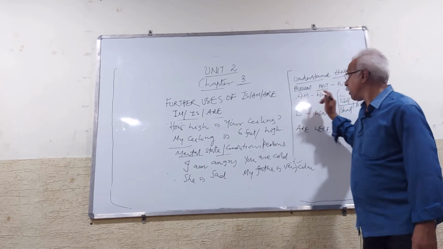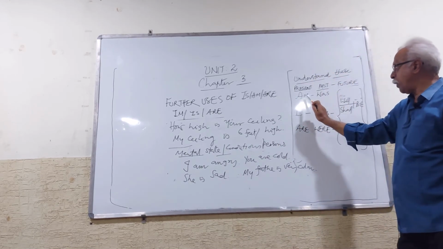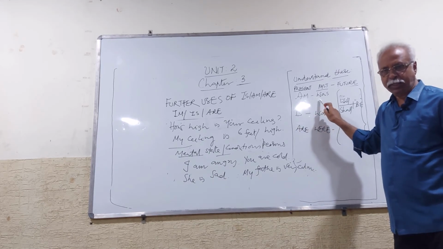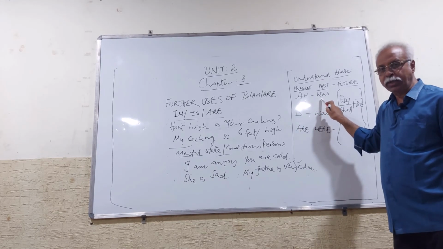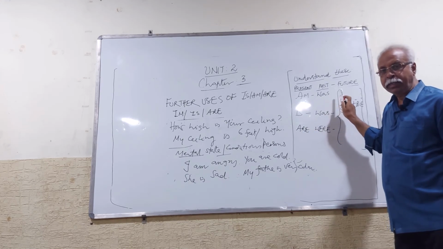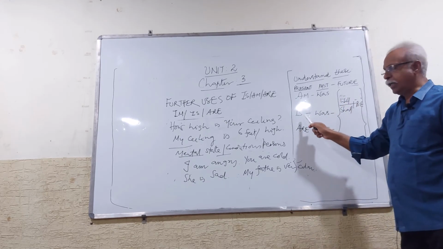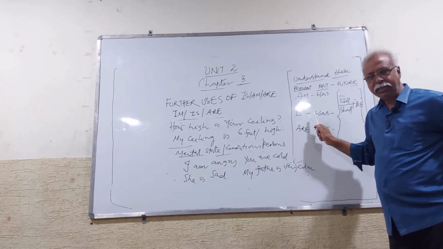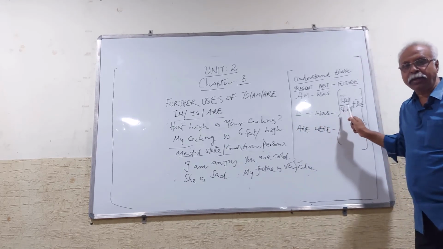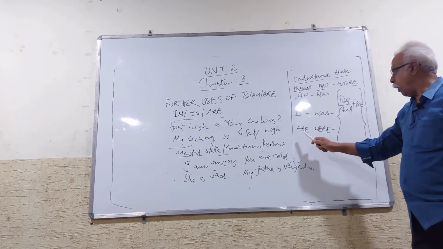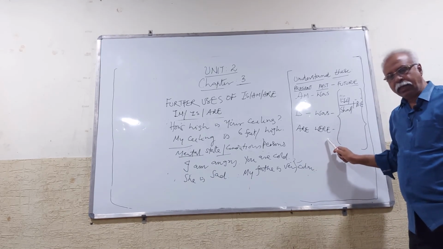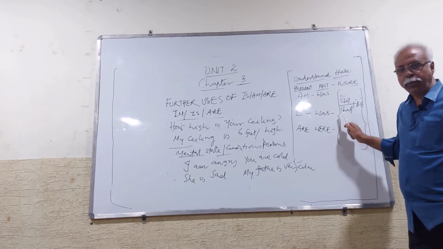Now, what is this one? The present tense be form is am, and its past tense is was, and the future tense of am is will be, shall be. Is is present tense, was past tense, and will be, shall be future tense. And are is present tense, were past tense, and their future is will be, shall be.